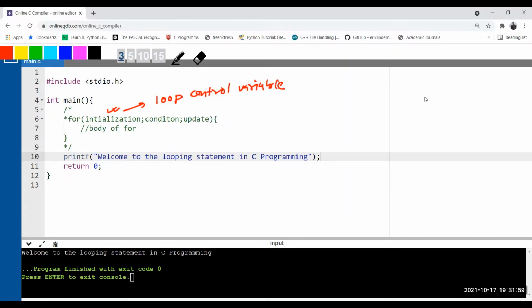If you say variable, what does it mean? That particular variable's value, that particular identifier's value, will change during the execution of the body of the loop. Okay, so now see update. What will update do? It will update the loop control variable. Why? Suppose there are a few items in this particular location.